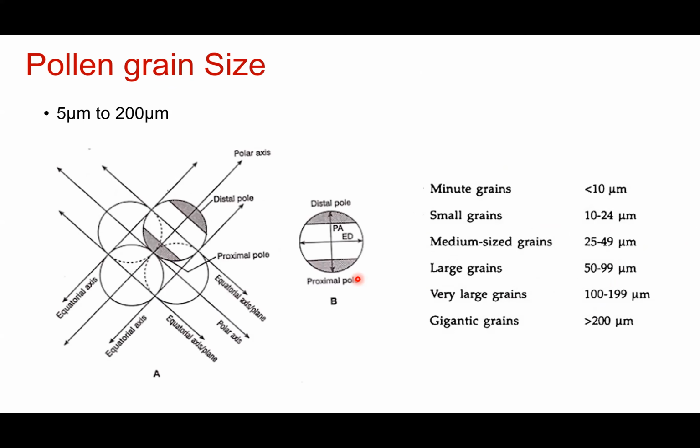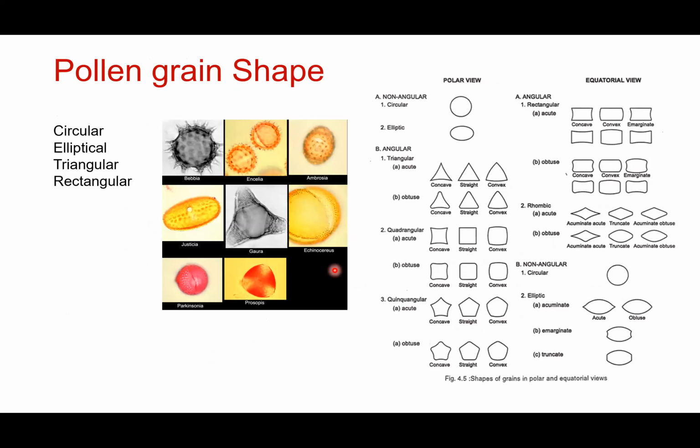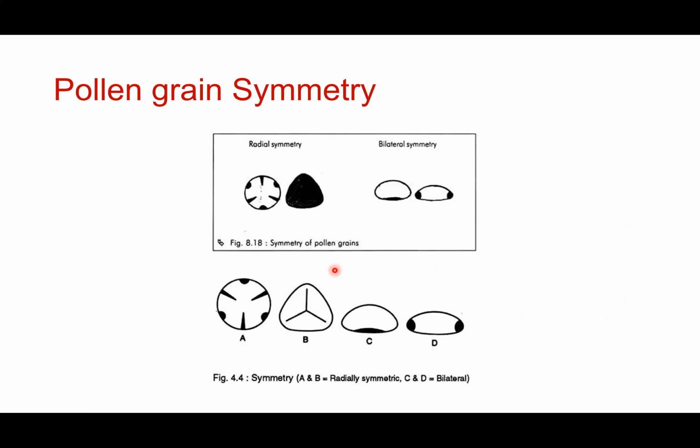So polarity, we have distal pole, proximal pole. We have two axes, equatorial axis and polar axis. Polar axis is the one that touches your distal pole and proximal pole. Equatorial axis is the one that goes perpendicular to your polar axis. Shapes, they come in various shapes. Symmetry, they exhibit two types of symmetry. They are either radially symmetric or they show bilateral symmetry.